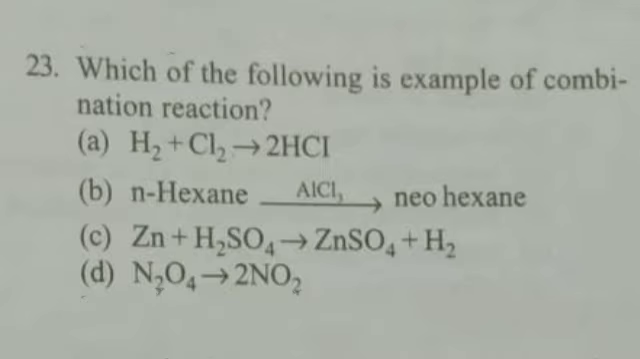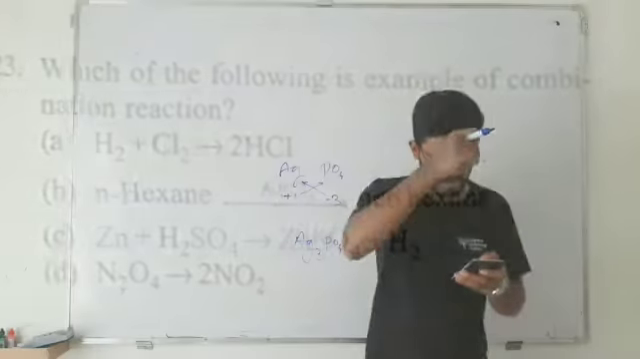You may get confused again with option B, n-hexane gives you neohexane. That is not the correct answer. On the arrow mark AlCl3 is written there, but that is used as a catalyst, that is not the reactant. So definitely you should be careful choosing the answer. Option A is the correct answer.